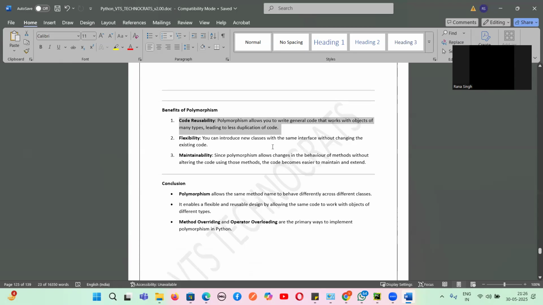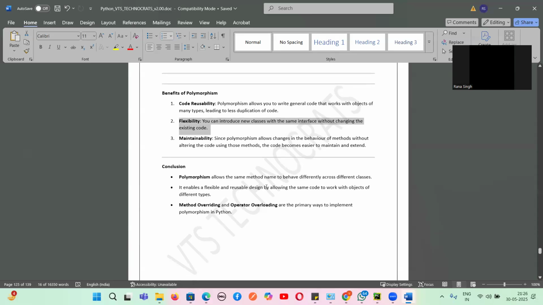Flexibility: you can introduce a new class with the same interface without changing the existing code. So if a new class inherits, we can use the same method name. So these are the benefits, guys: flexibility, code reusability, maintainability.